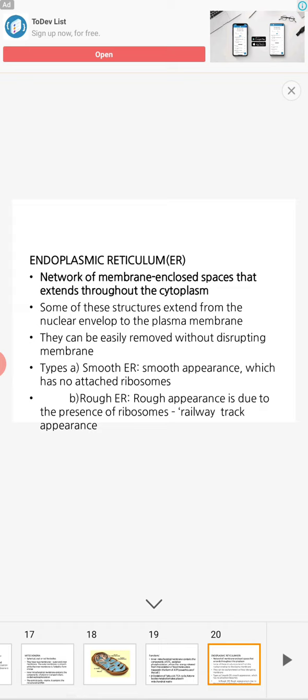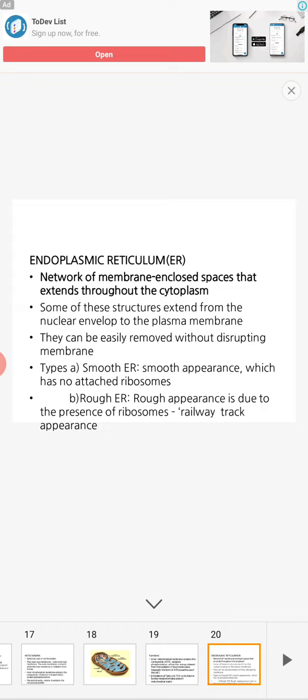So next is the endoplasmic reticulum. There are two types, as I told: smooth endoplasmic reticulum and rough endoplasmic reticulum. Reticulum means it is a network-like, membrane-enclosed space that extends throughout the cytoplasm.